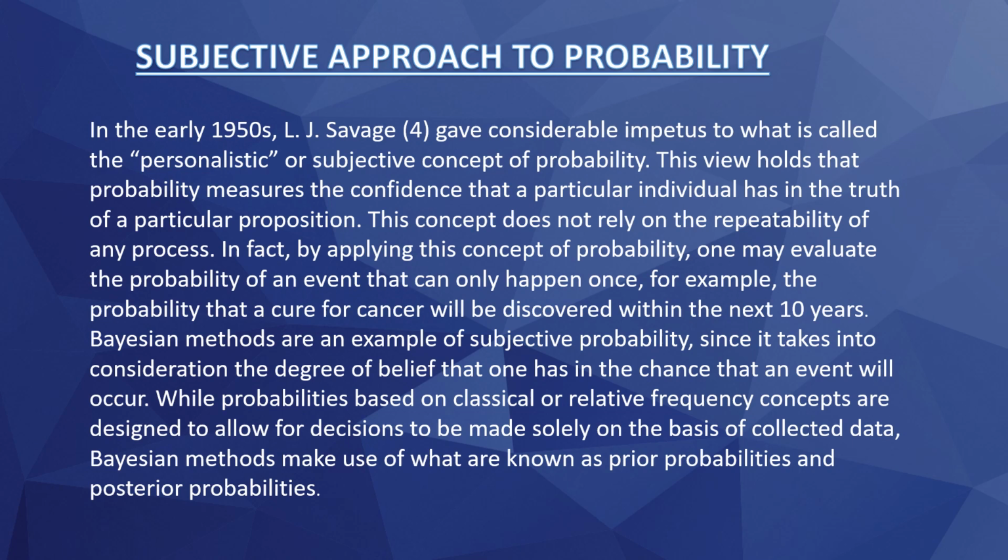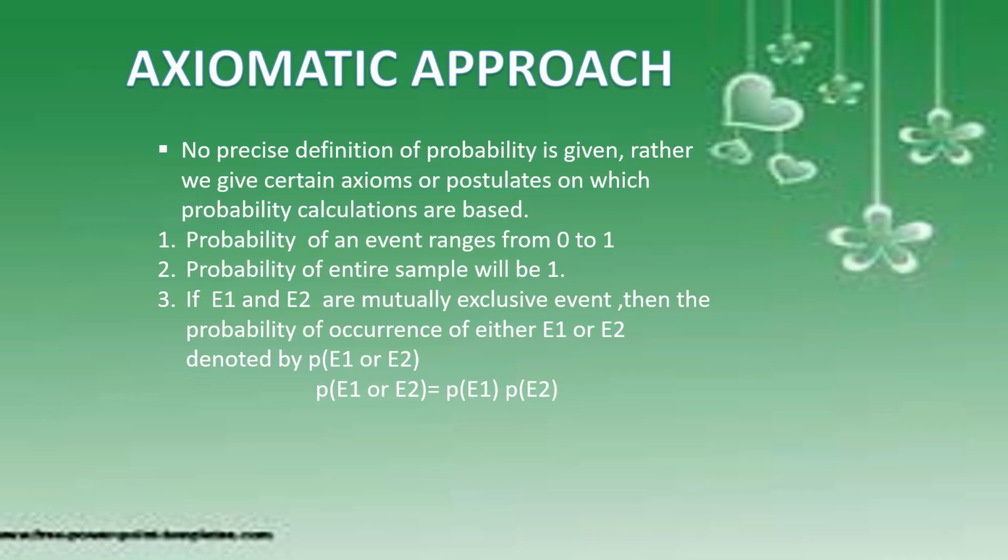chances of bias also. Okay, while probability based on classical or relative frequency concepts is designed to allow decisions to be made solely based on the data collected, here it is not based on the data collected, it is actually based on a person's opinion or judgment. For example, the probability that a cure for cancer will be discovered within the next years. It is based on a particular person who is talking about their chances. Okay, so that is the subjective approach to probability.